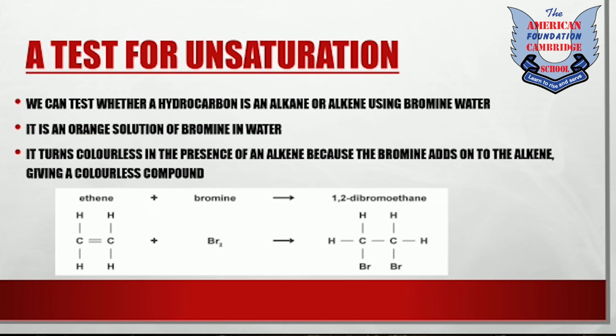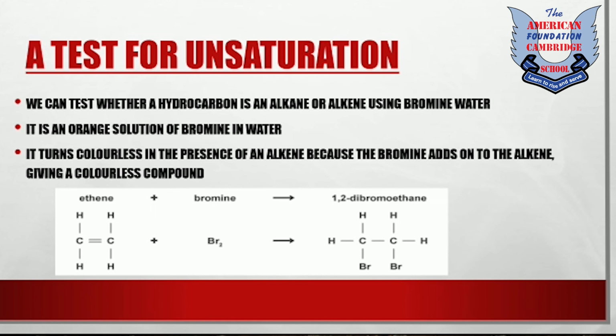But if the color of bromine changes from orange to colorless, it means that the hydrocarbon we have is an alkene. It is not an alkane, because the double bond present in the alkene will be broken down and it will react with the two bromine atoms, forming a new alkane, that is 1,2-dibromoethane. Why is this called 1,2?